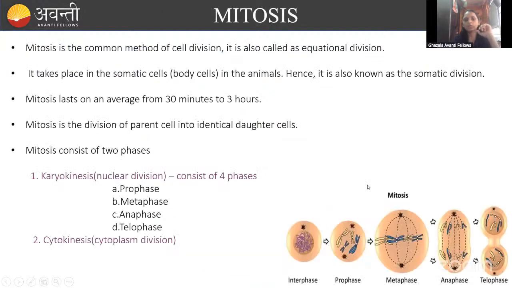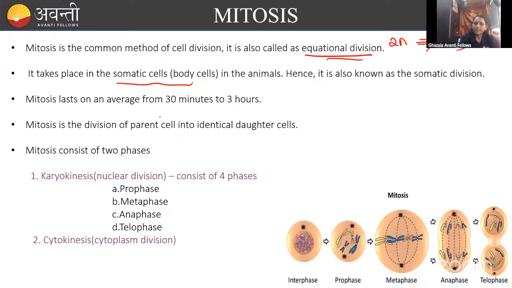Fine. Let us go to the mitosis, guys. You know that mitosis is an equational division, right? This is not a reductional division. The parental cell has 2n and the daughter cell also has 2n. So that's why it is an equational division. It takes place only in the somatic cells, all the cells of the body except the sex cells.